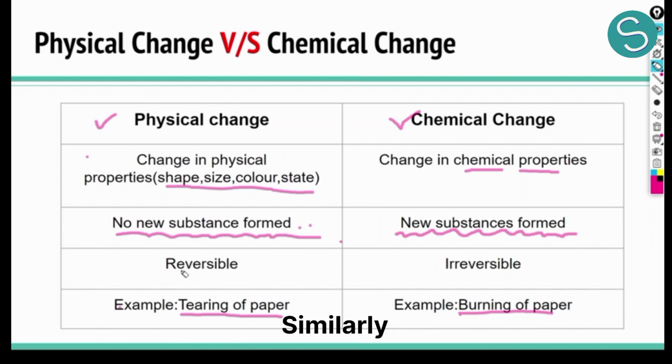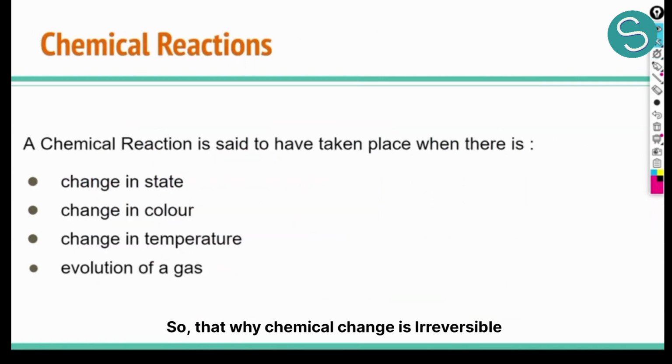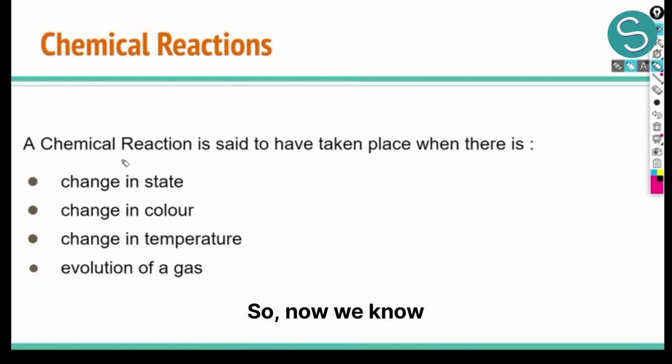Similarly, we say that physical changes are reversible. I can fold the paper and press it again and I can get the original paper again. But I cannot get the original paper from the ashes which I have burnt. So that is why chemical changes are said to be irreversible. So now we know what a chemical change is.